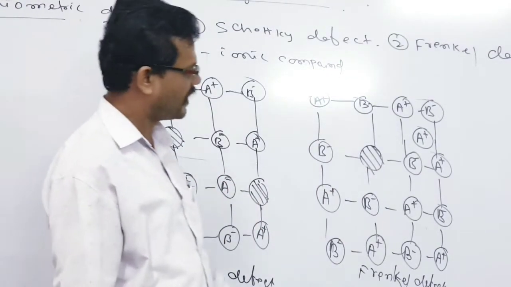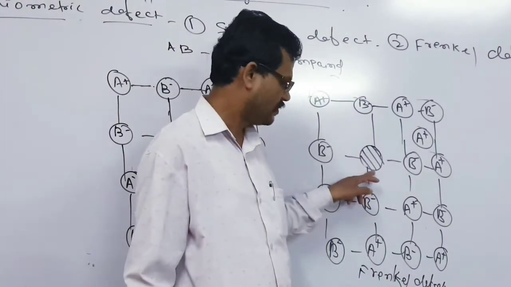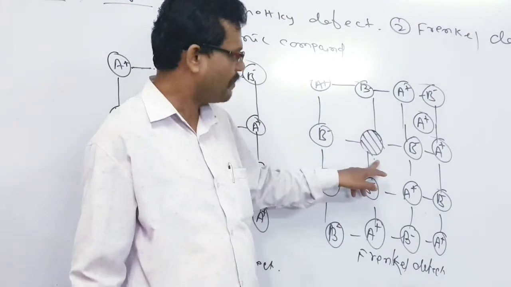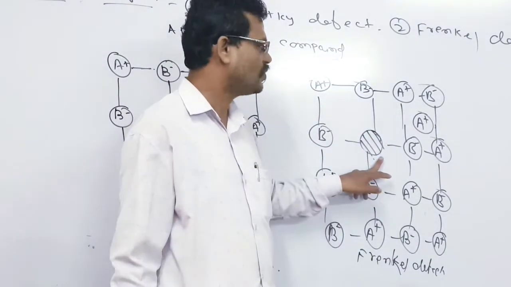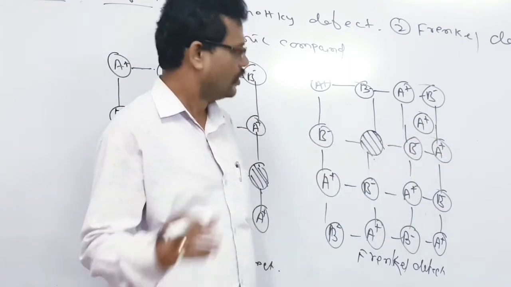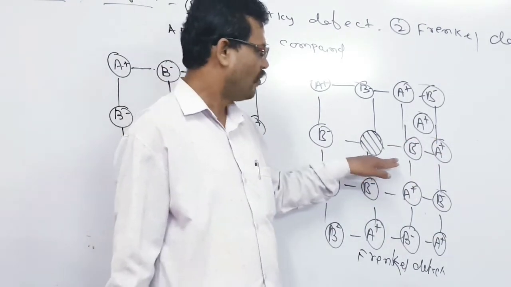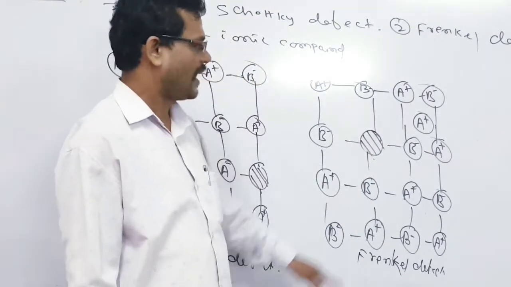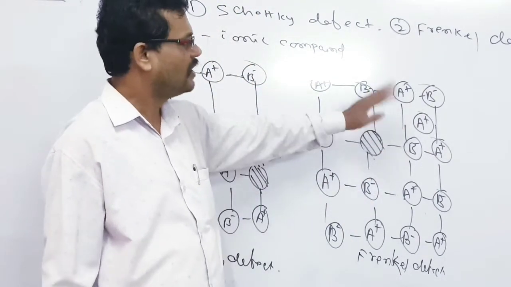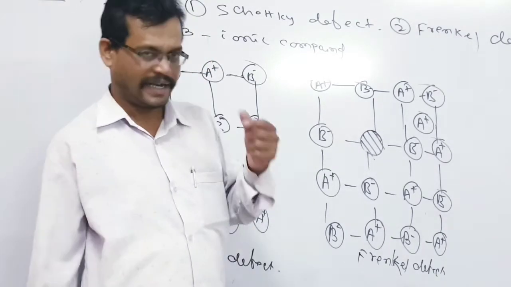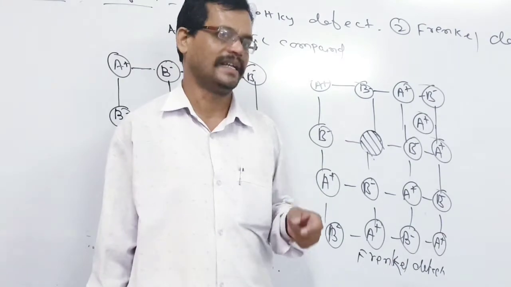But in case of the Frenkel defect, what will happen, sir? In case of the Frenkel defect, a cation, that is A plus, leaves its original site and is present at some interstitial space. So a question will come to our mind: why do the cations leave, can the anions leave or not? No, anions will not leave. Why? Because if you go by the size of cations and anions, the cation size is smaller than the anion size.